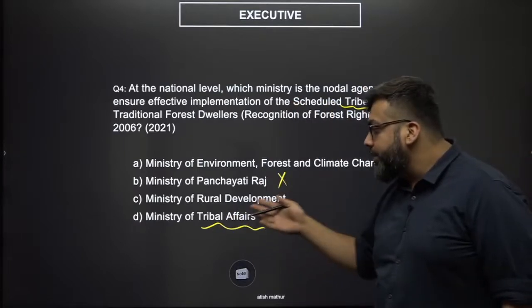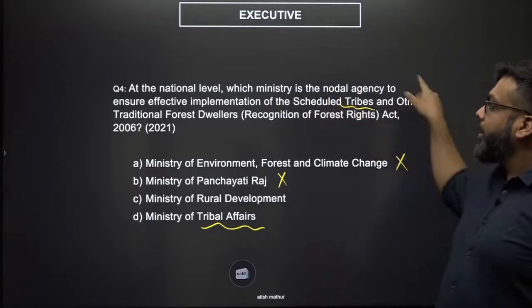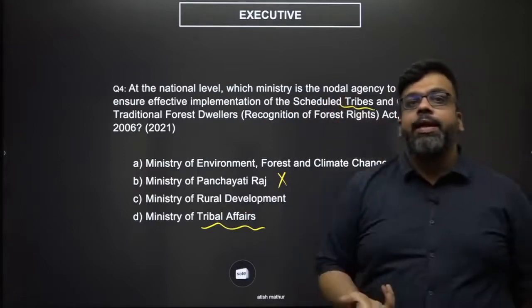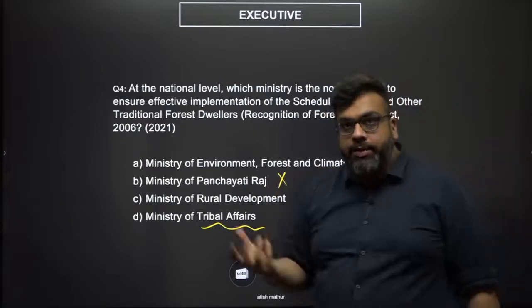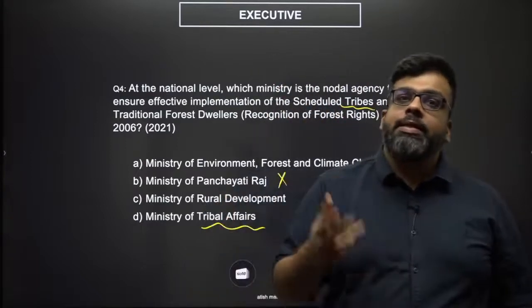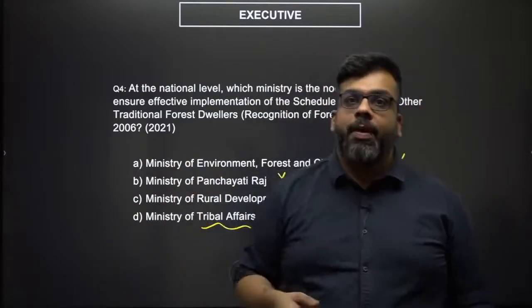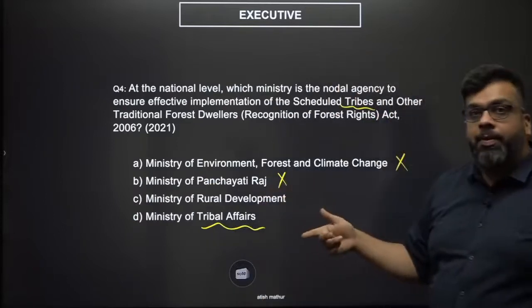Then you have the Ministry of Rural Development. Why are you assuming that all of them are traditionally only in rural areas? If you think about it, there could be certain scheduled tribes in certain scheduled areas which may not necessarily be in the rural part of the country, right? So, for example, that's the problem, right?